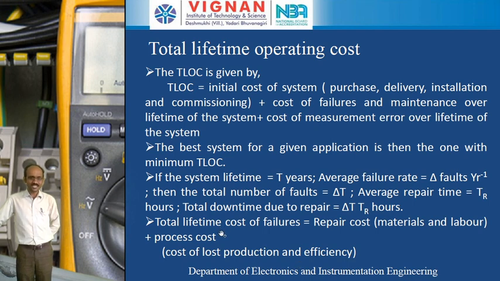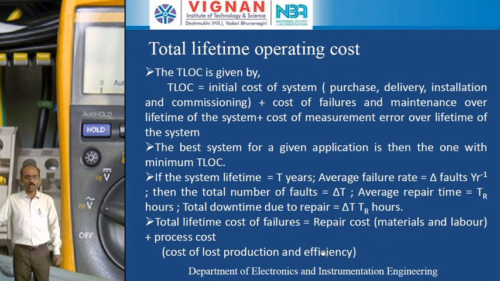So if any system gets some failure, then we can rectify that failure by making some repairs. That repair includes the purchase of new material which is going to be placed in that system, and it also includes some skilled labor for doing the task, that is, for rectifying those faults we require skilled labor. So the repair cost includes both the new material cost and the labor cost.